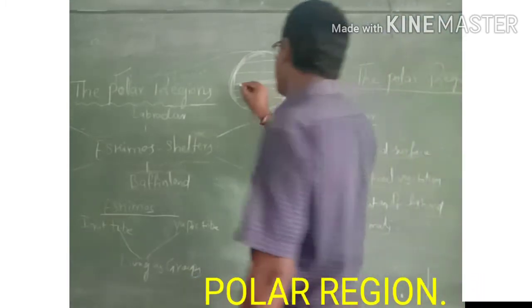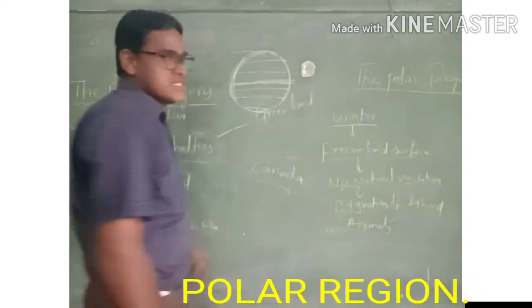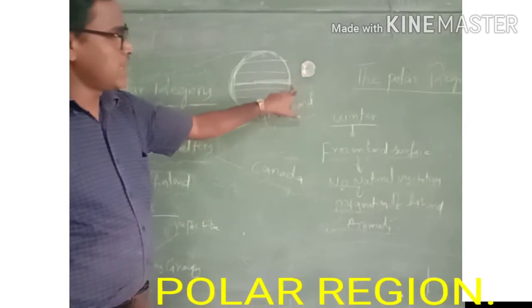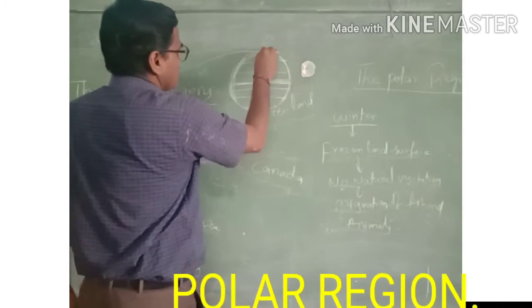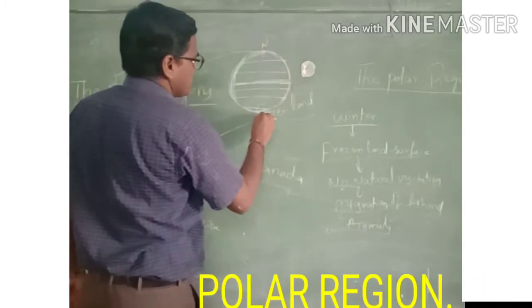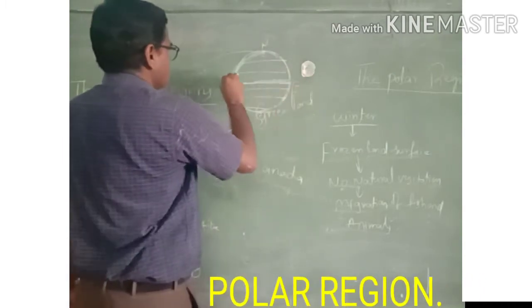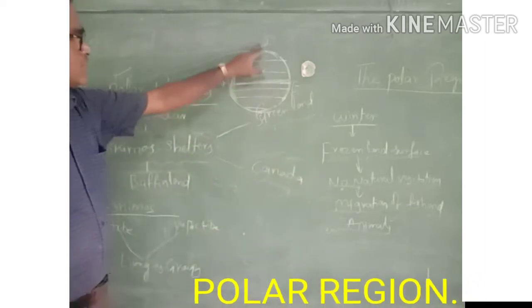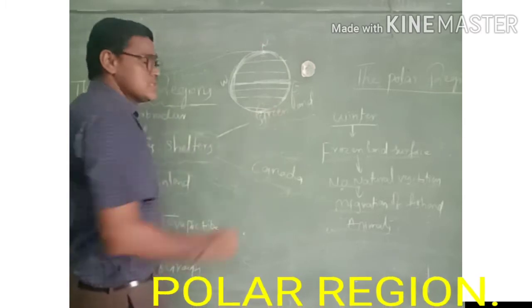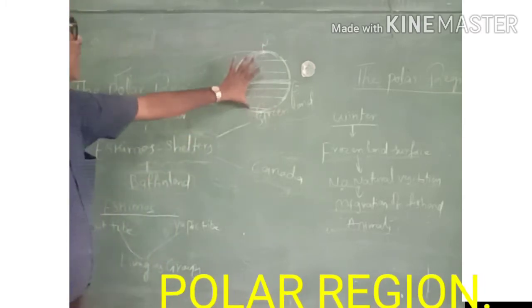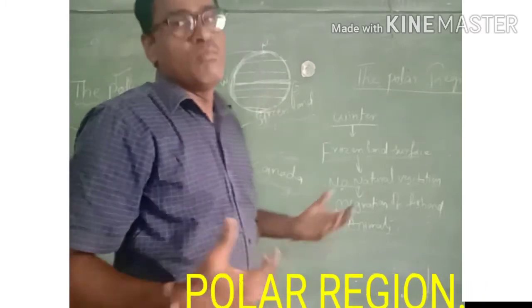So this is the equator. The equator line divides the Earth into two equal halves. From the equator to the northern side and the southern side, there are north and south, east and west sides. The northern side is the north pole and the southern side is the south pole. These places we can call polar region.